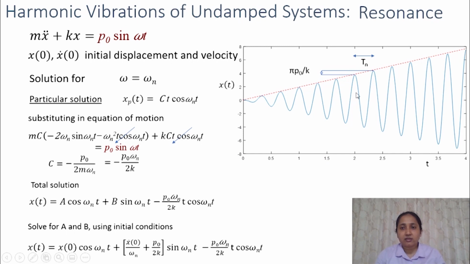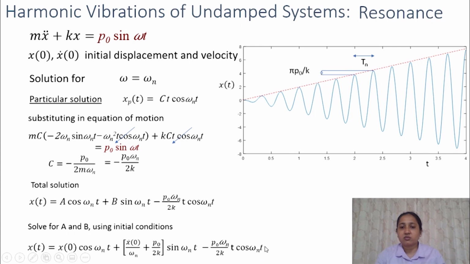At each cycle, the amplitude is increasing. So the frequency of this motion is equal to the natural frequency of the system and the time between two peaks will be equal to the natural period. So in one cycle, the amplitude of this total response will increase by pi P naught by k.